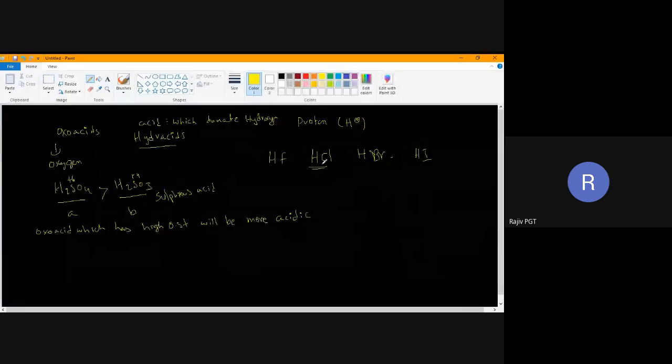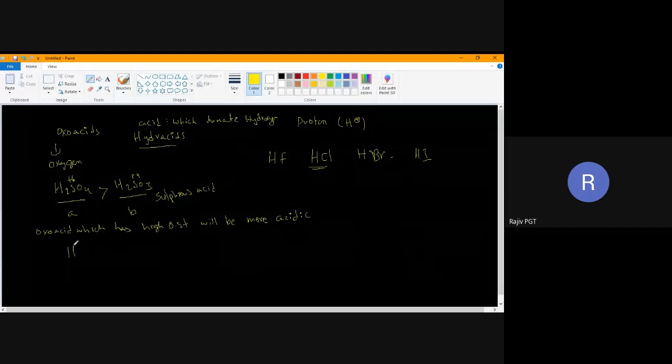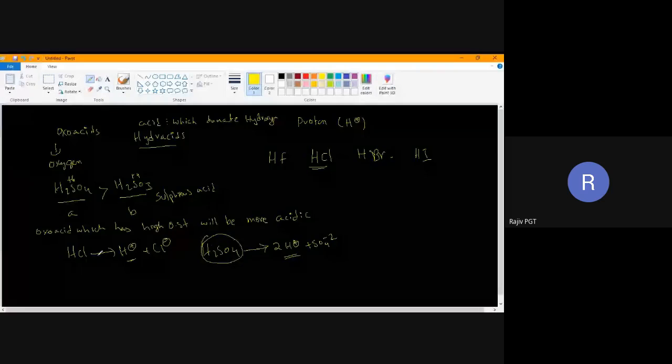These are acids because they can give hydrogen. It dissociates and gives H plus and Cl minus, but they don't have oxygen. H2SO4 has oxygen; when it dissociates, it gives 2H plus and SO4 2 minus. Those acids with oxygen are oxoacids; these without oxygen are hydroacids.